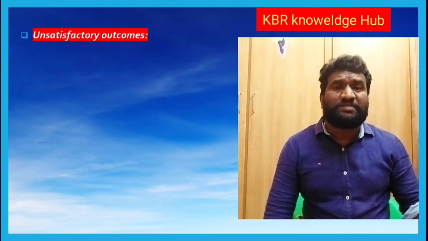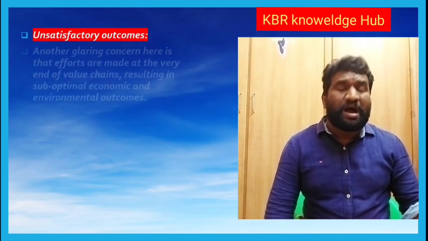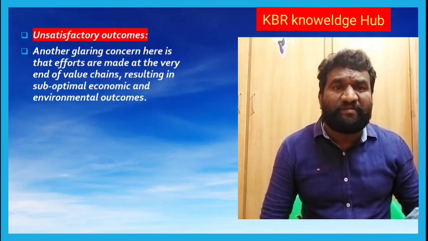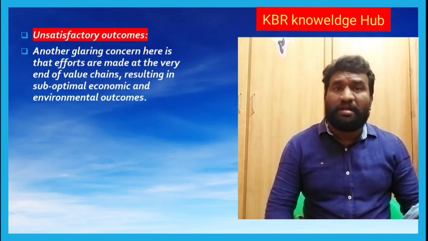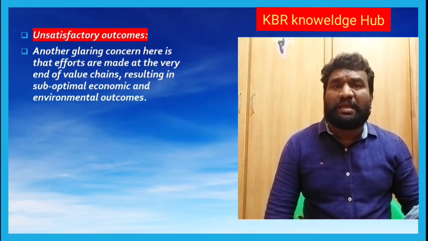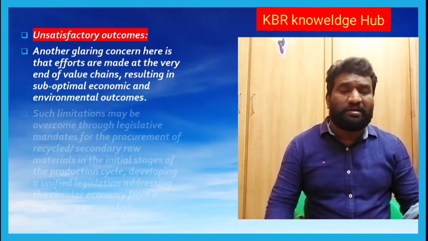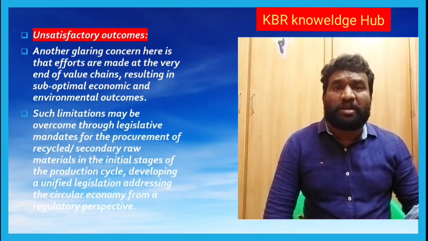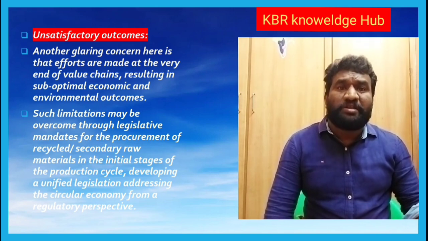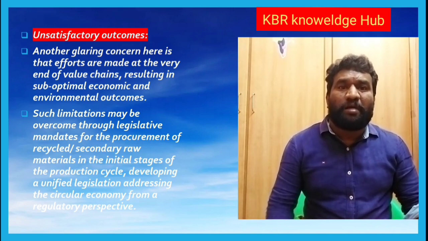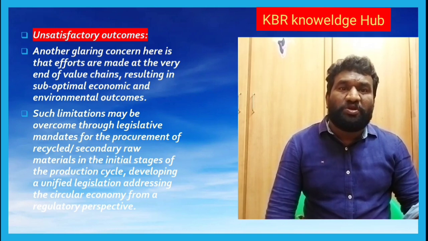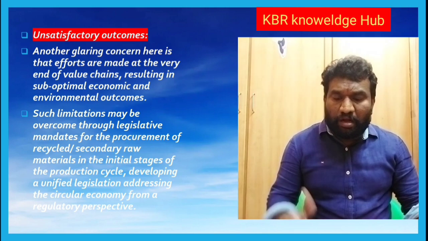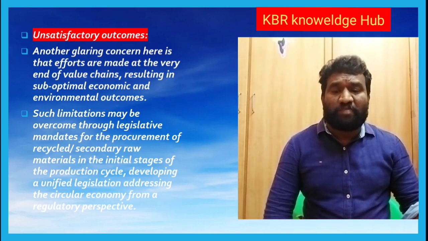And unsatisfactory outcomes are also one of the reasons. Another glaring concern you need to understand is that most of the members who are making some efforts do so at the very end of value chains, resulting in suboptimal economic and environmental outcomes. That is also one thing. Such limitations may be overcome through legislative mandates for the procurement of recycled secondary raw material at the initial stage of production, and developing a unified legislation addressing the circular economy from a regulatory perspective. That is also one more important point.